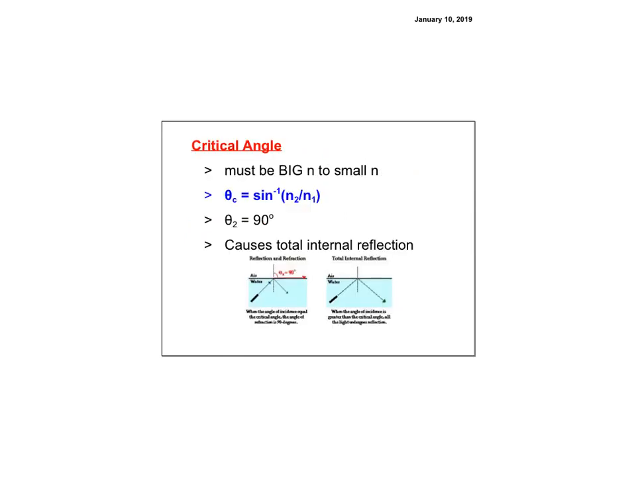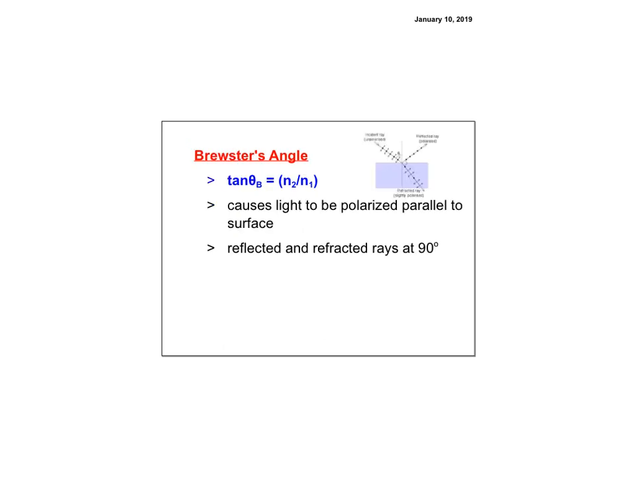For critical angle, it must be big N to small N, because remember, otherwise the equation doesn't work, because theta c is equal to the inverse sine of N2 over N1, where theta 2 is 90, and it causes total internal reflection, things like that we saw, like the fiber optics and the waterfall. But it's basically going from water to air. You can't do it from air to water.